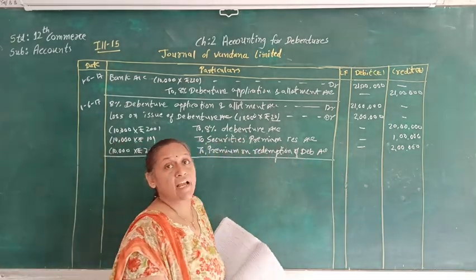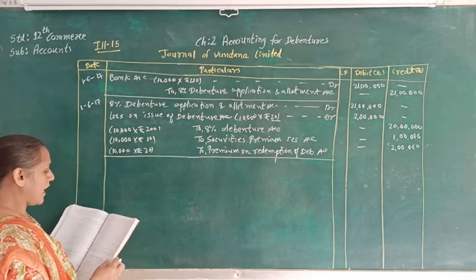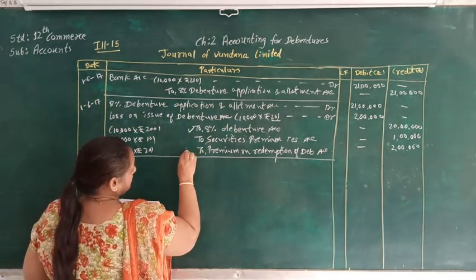Now at the time of redemption of debenture, we have to debit these two accounts.